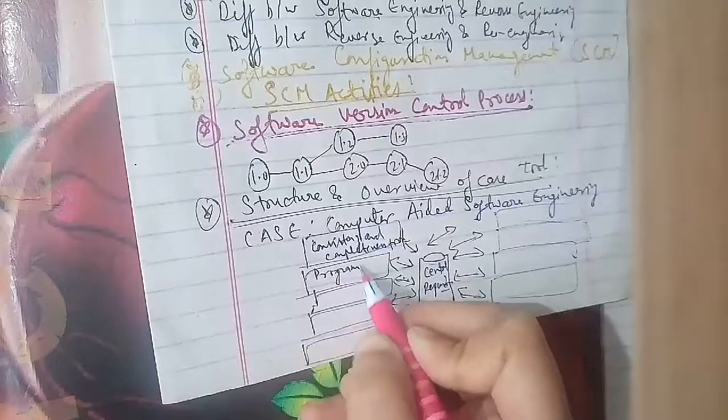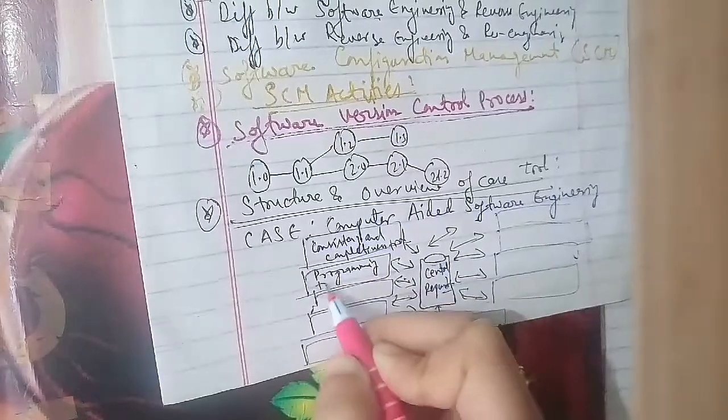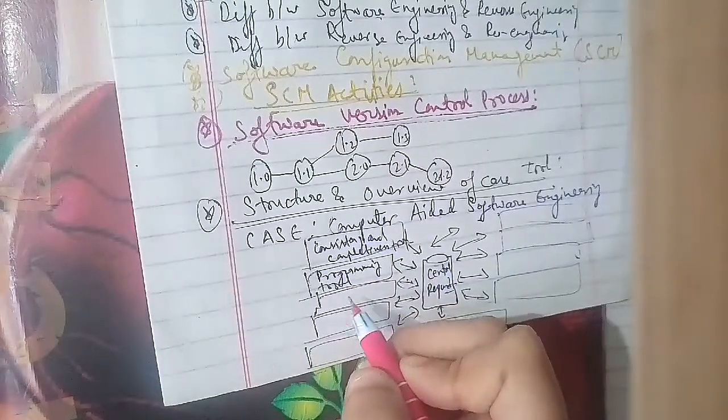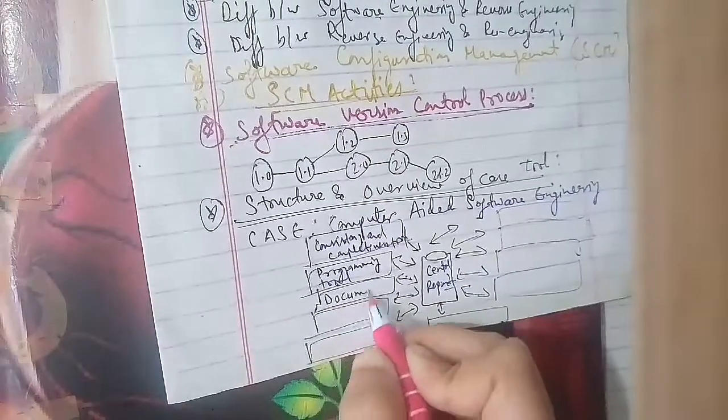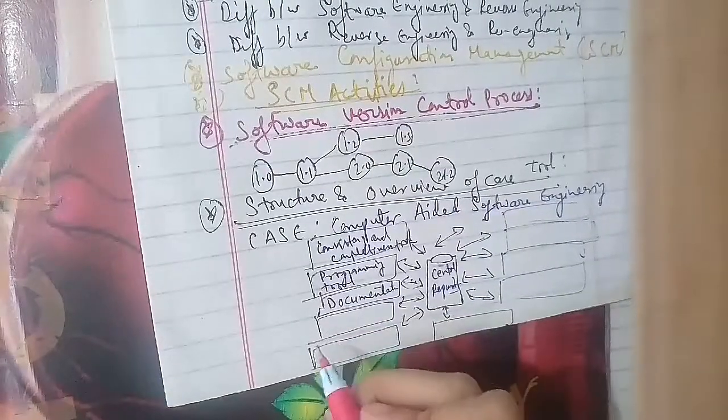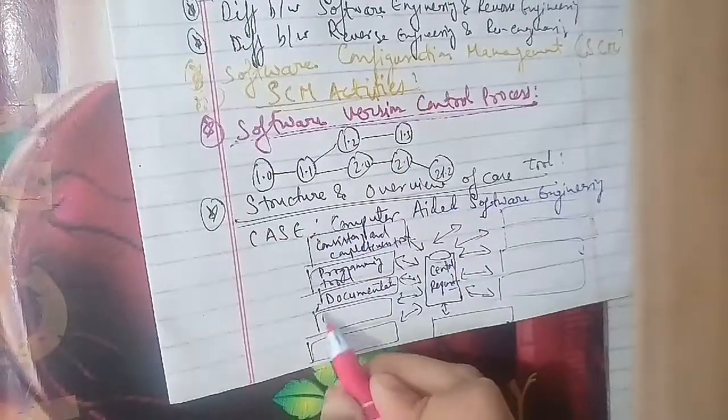Then another is the transforming tool for exchanging data in different formats.